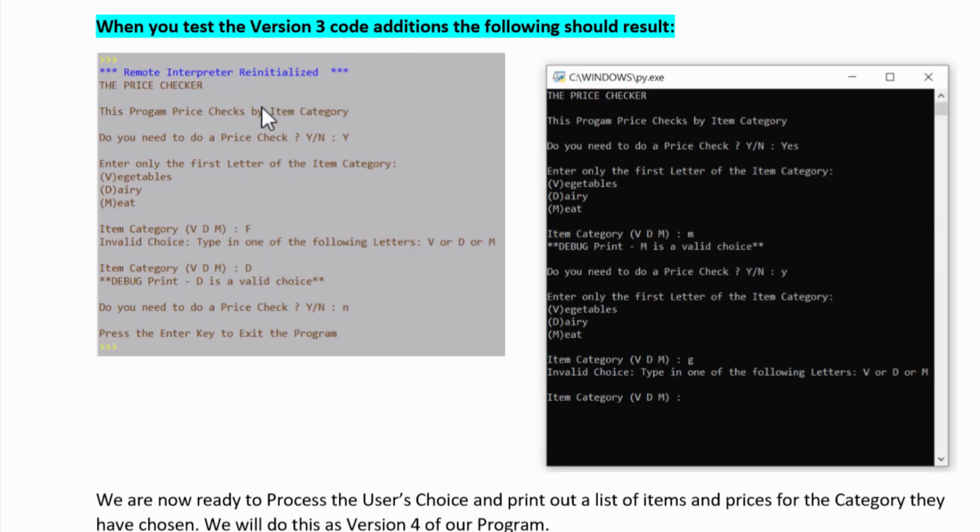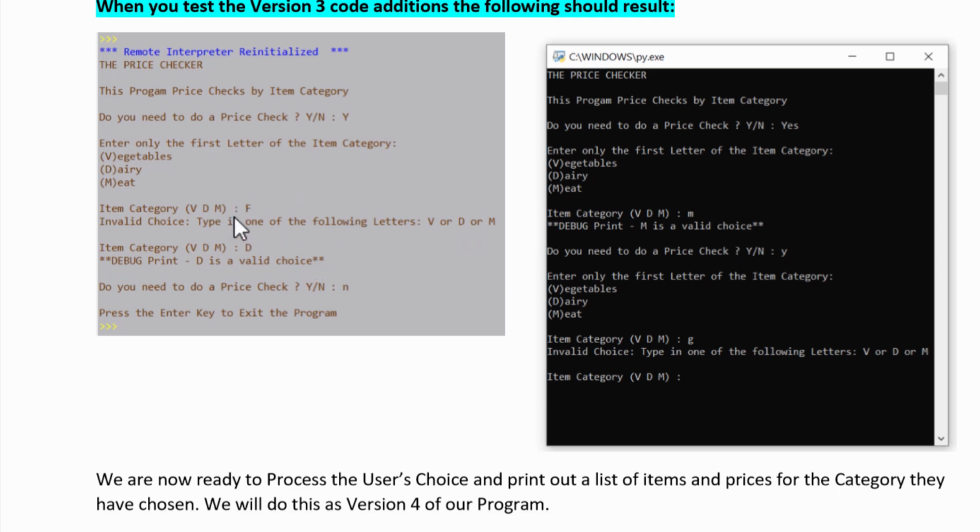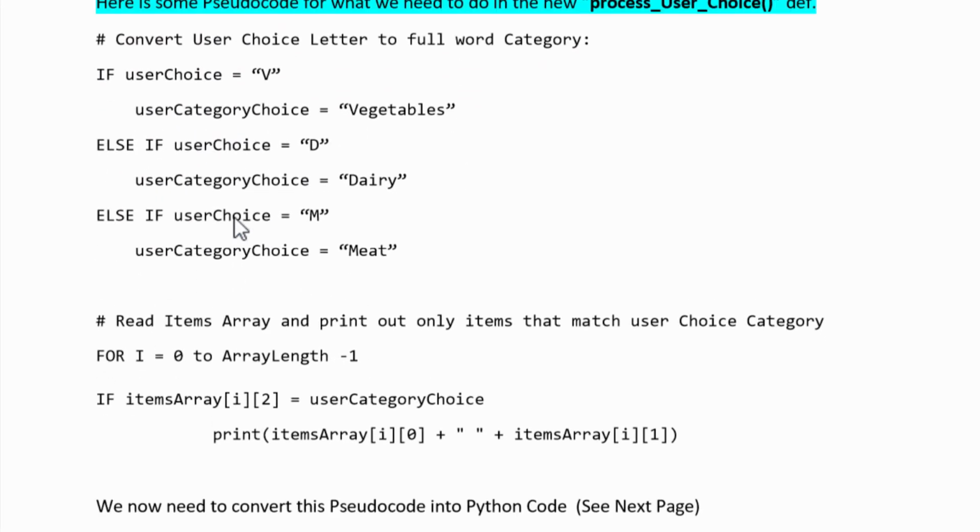Okay, so when you test your version 3 code, what should happen is quite a bit now. The price checker, do you want to do a price check? Yes. So if you enter F, which isn't V, D, or M, it's going to tell you invalid choice, type in one of the following letters. And then when you do D, we've just got a debug print there to tell us that yes, D is one of the valid choices. All right, so you need to have your program working so that it does this sort of validation, which is very important to trap user errors and get them to fix things up when they're wrong. And we've spoken about that in previous lessons. And we're ready for version 4.